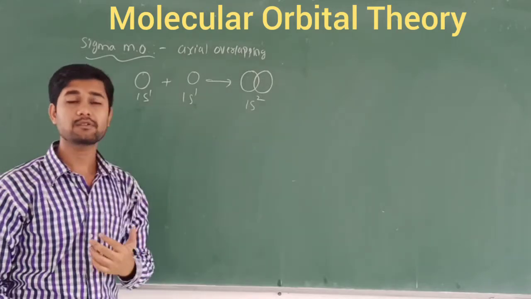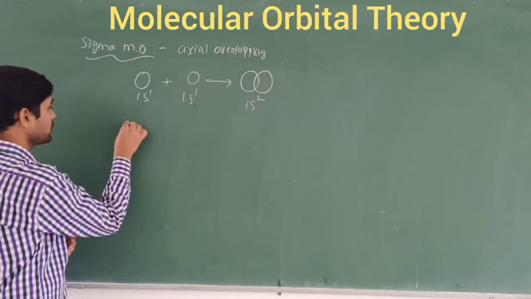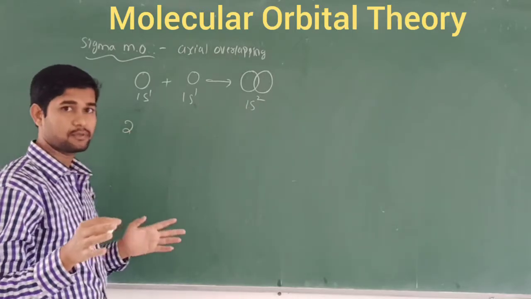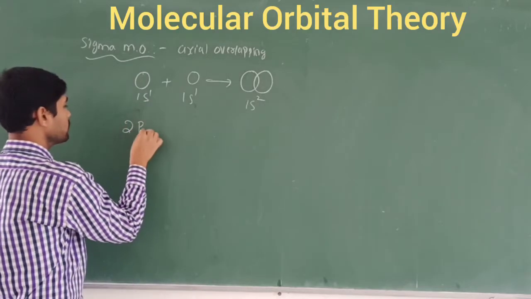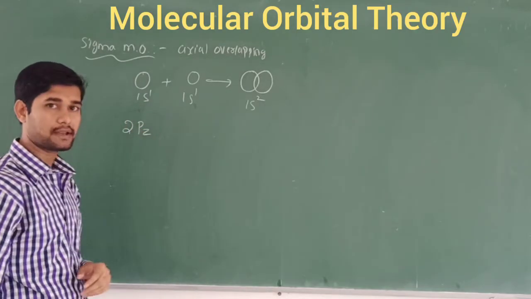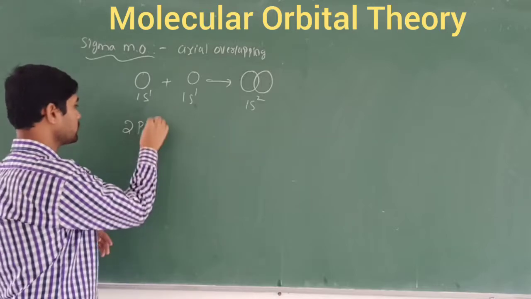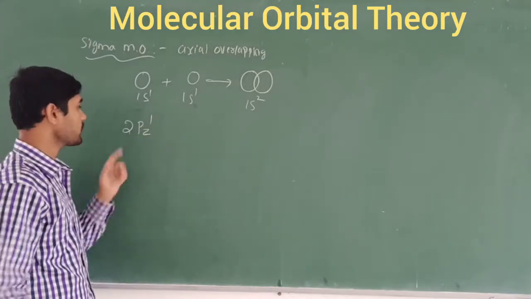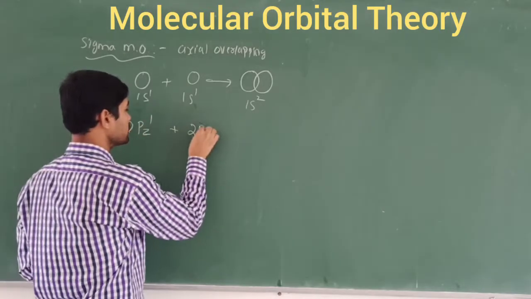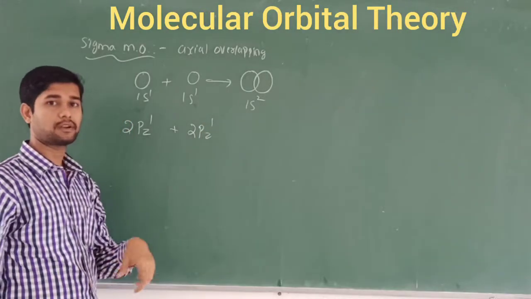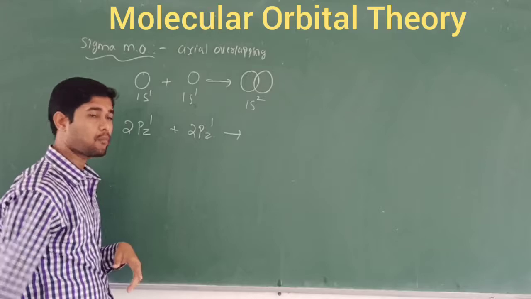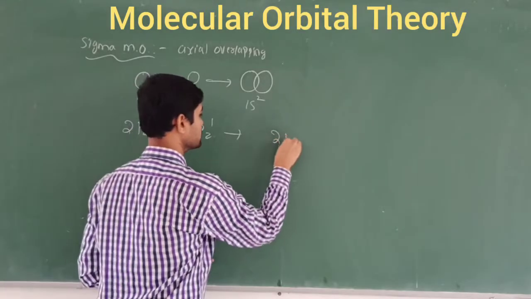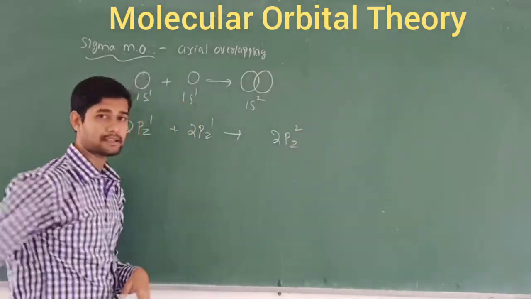If I take the internuclear axis, suppose the directions are x, y, z, and I take the 2pz axis. If any electron is present in the pz orbital, it must combine with the 2pz orbital of the other atom. Then only will bond formation take place. That is 2pz with 2pz.